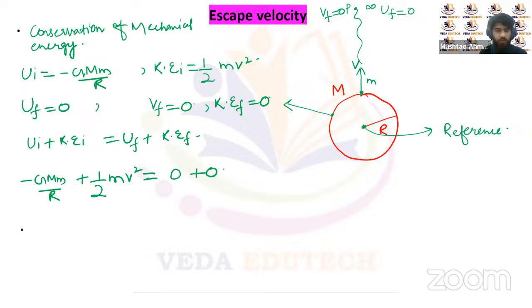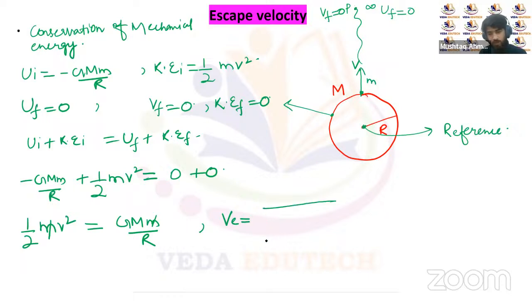So from here we get half mv square equal to GMm upon R. The m and m get cancelled, and we get the minimum speed, which we call escape speed, that is v square equal to 2GM upon R.